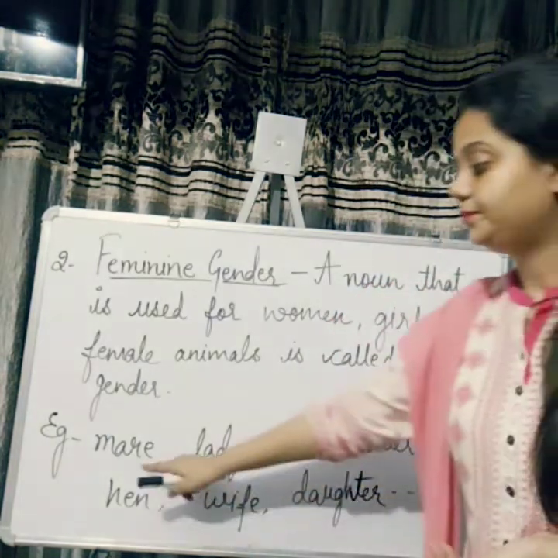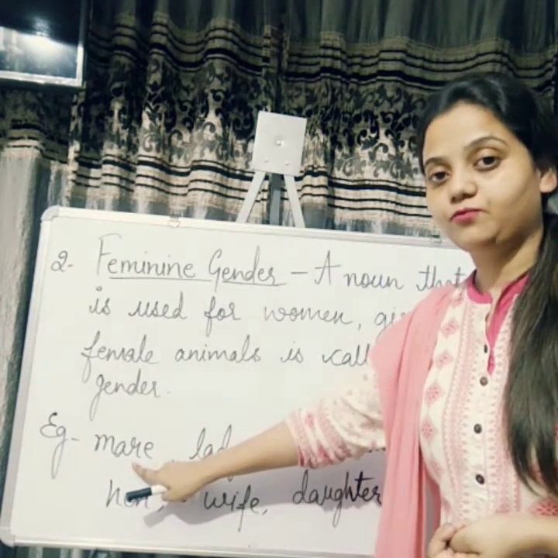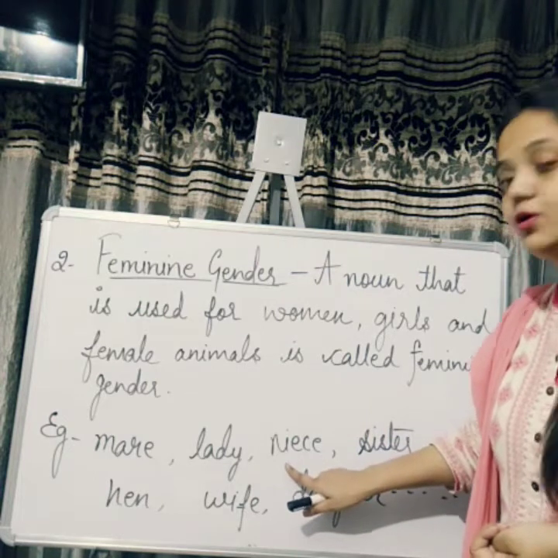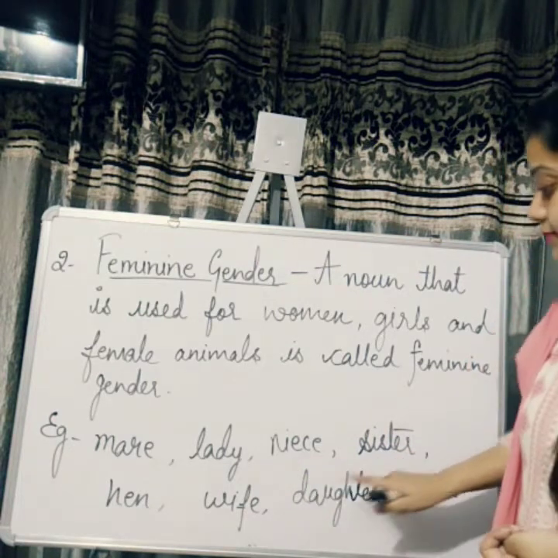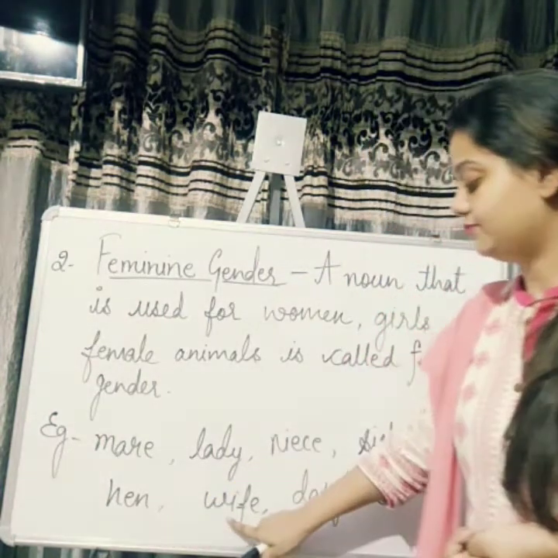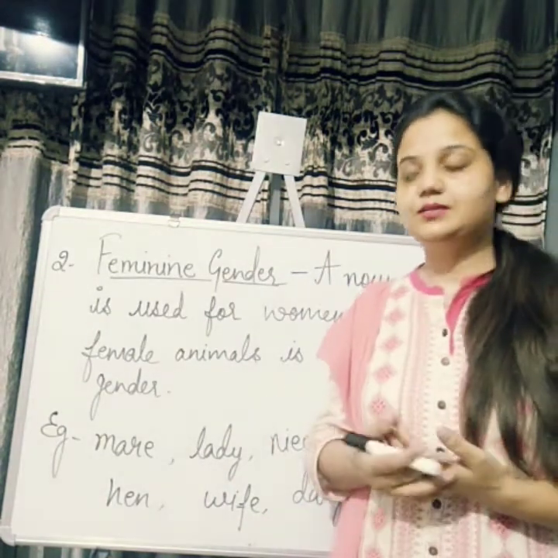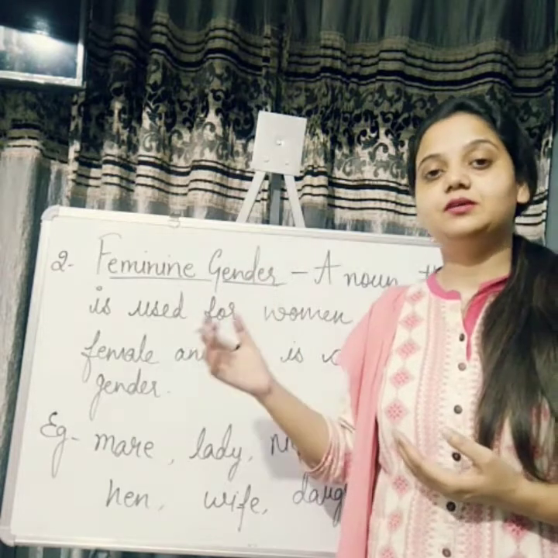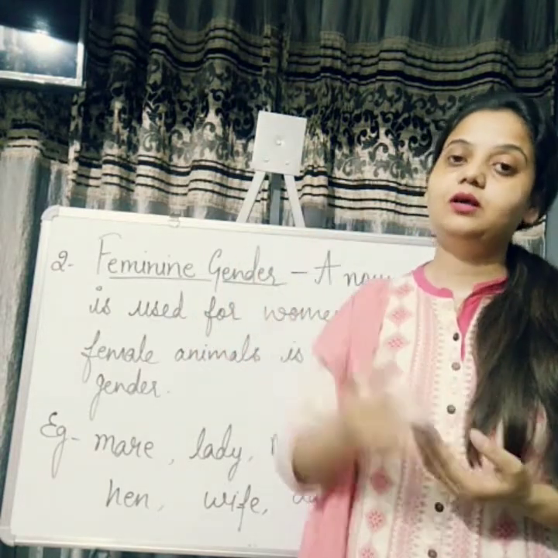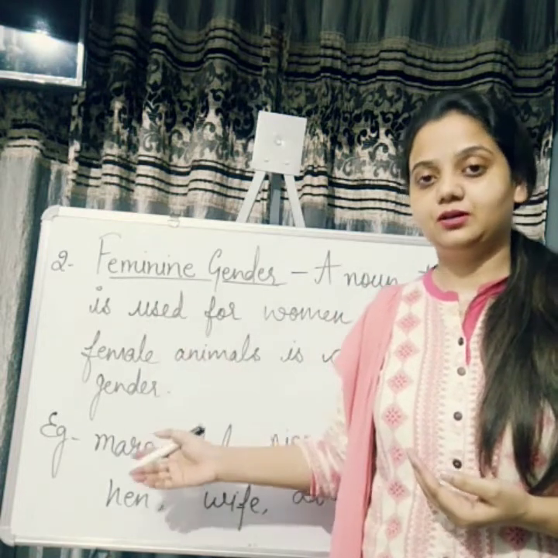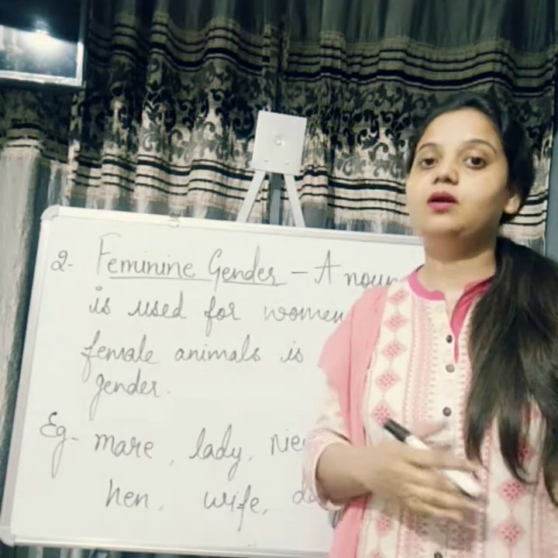For example, mare is a female of horse, lady, niece is a female of nephew, sister, hen, wife and daughter and so on. So I hope you understand that feminine gender means all the female nouns come under feminine gender, whether it is person or animal.